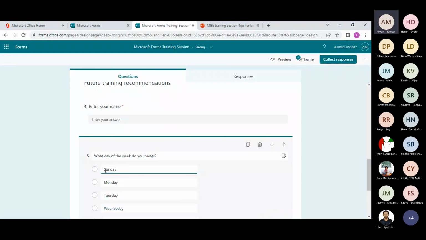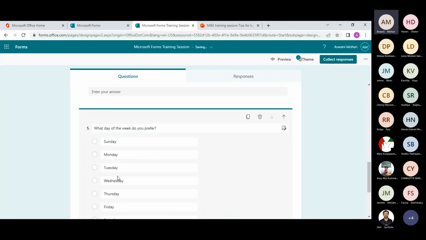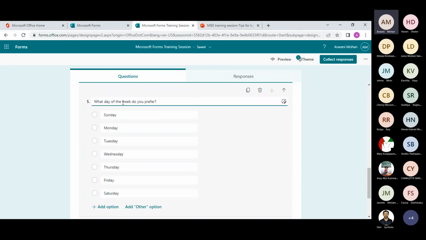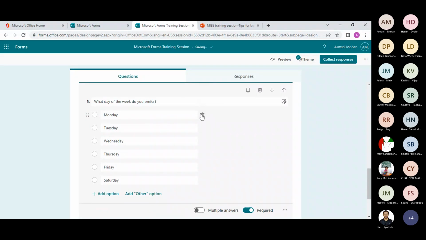I can add all options, so Sunday, Monday. In here again, I can use branching. Which day of the week do you prefer? If you want, you can delete the weekend options, like Sunday, which are totally not needed. So Monday to Friday.